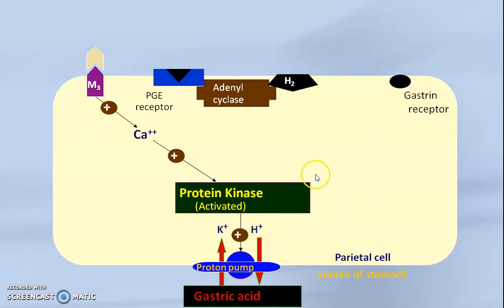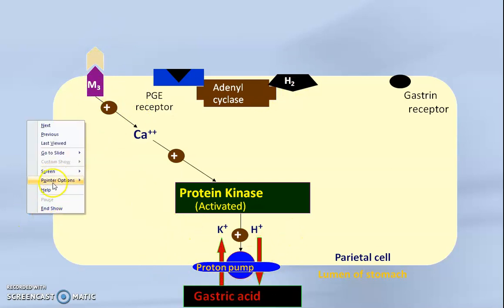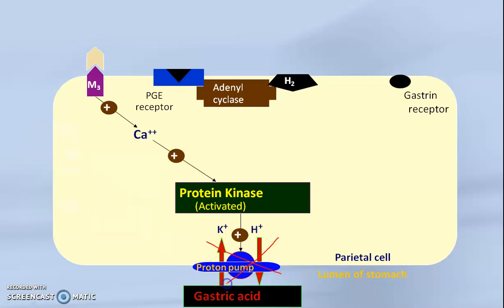And if you want to block the excess secretion of HCl, we have to block the binding of gastrin to the gastrin receptor, binding of histamine to the histamine receptor, and binding of acetylcholine to the M3 receptor. And the fourth mechanism is that if you directly block the proton pump, the whole process will automatically stop. So in this way, there are four mechanisms.